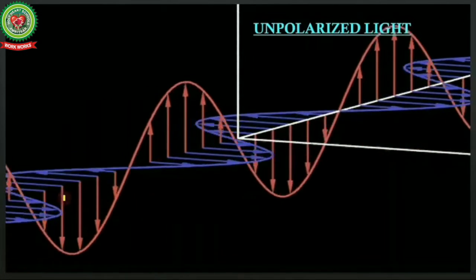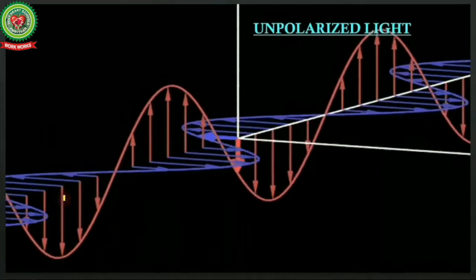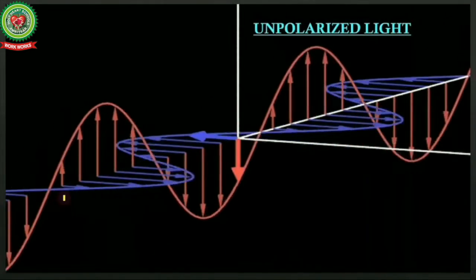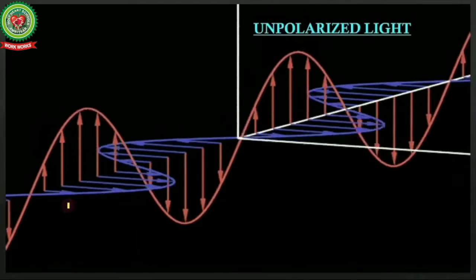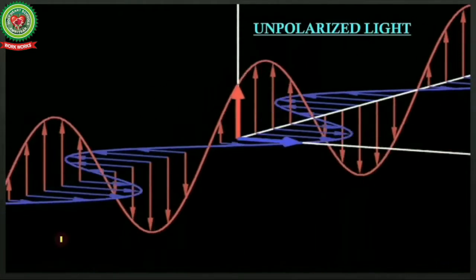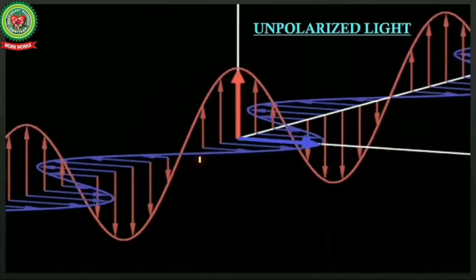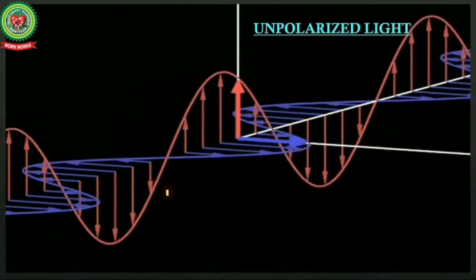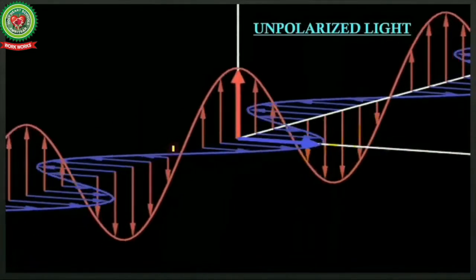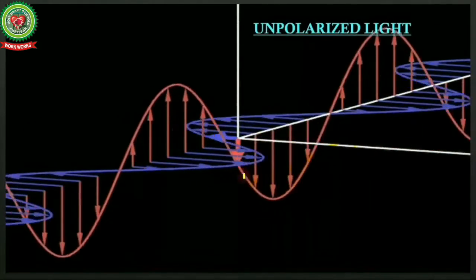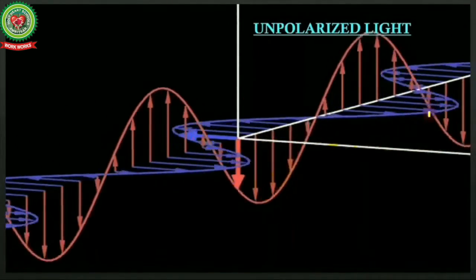As we know, light is an electromagnetic wave. It means it has both electric and magnetic field. In this video, you can visualize both electric and magnetic field of the light, this red color and purple color. The electric and magnetic field are perpendicular to each other and they both are perpendicular to the direction of propagation of the wave.